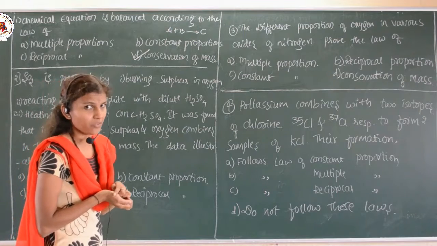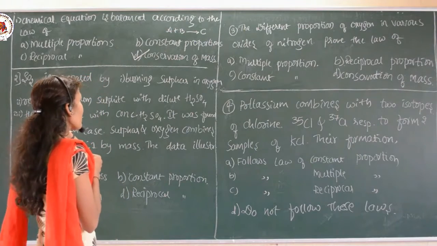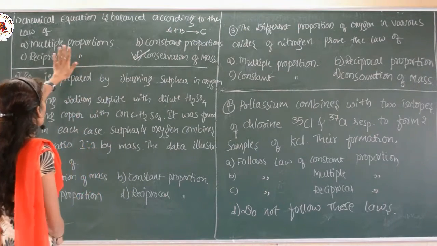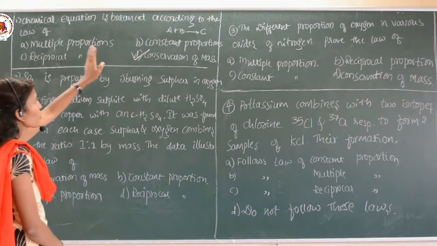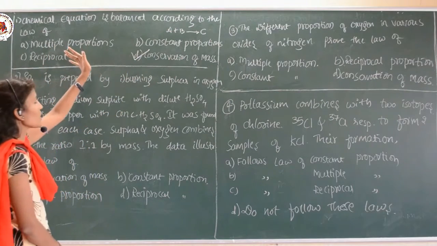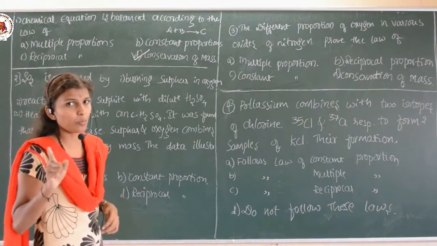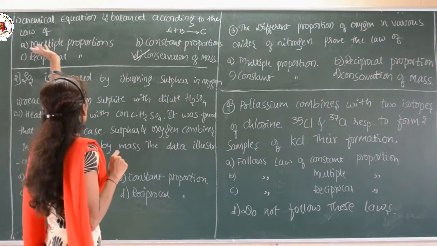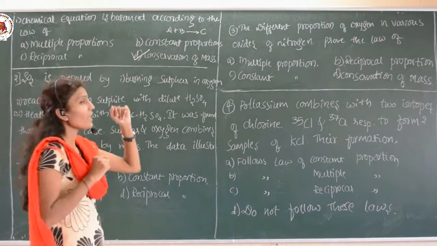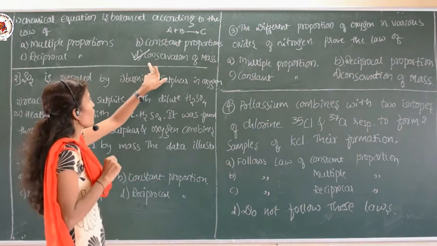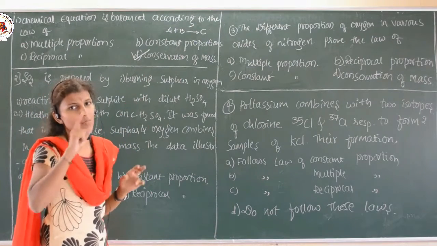So this is how we can answer the first question. It is not multiple proportion, not constant proportion, and not reciprocal proportion. A balanced chemical equation obeys the law of conservation of mass.